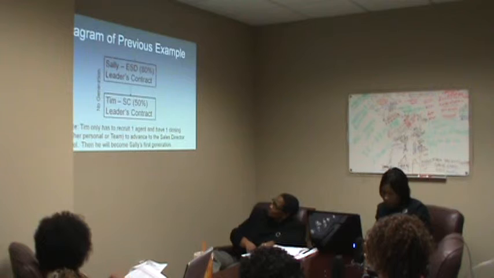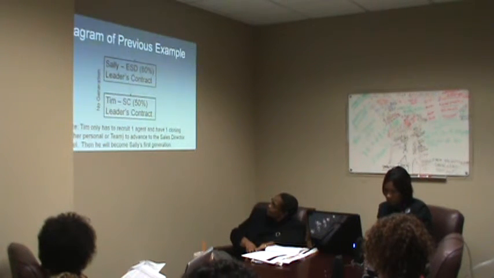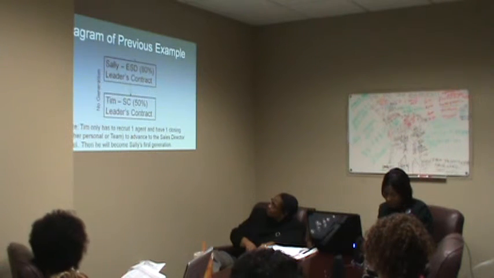But as noted here, all Tim has to do is recruit 1 agent and have 1 closing to move to that sales director level, which would make him eligible for any sales bonuses on his team, and would also make him a first generation to Sally.